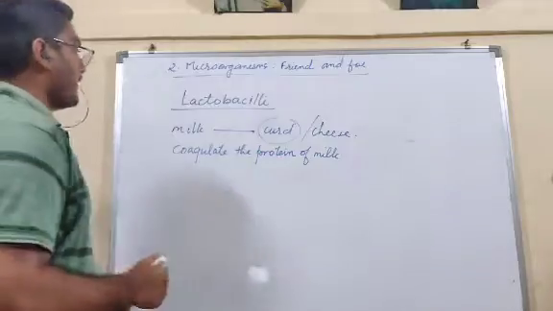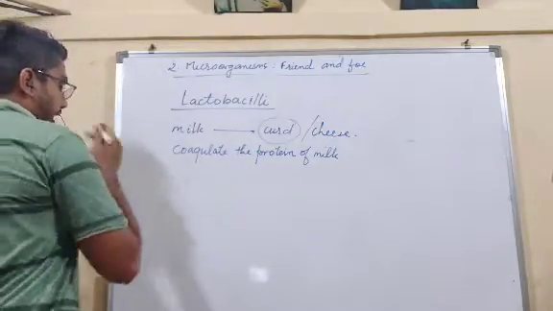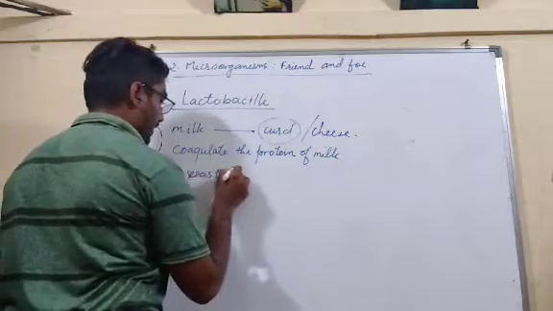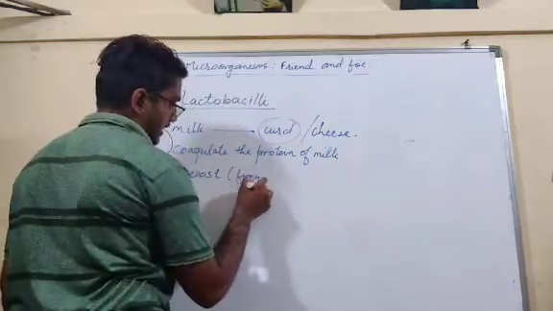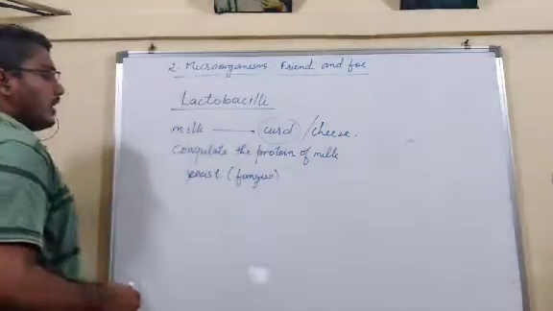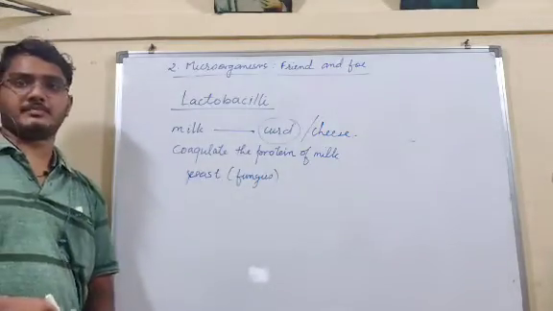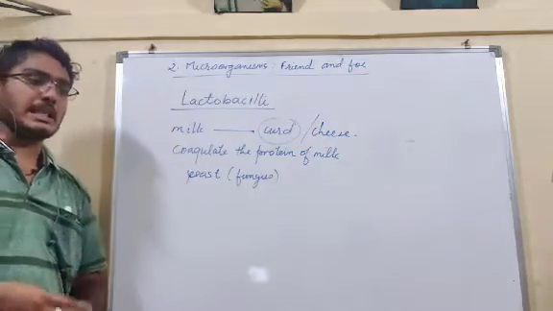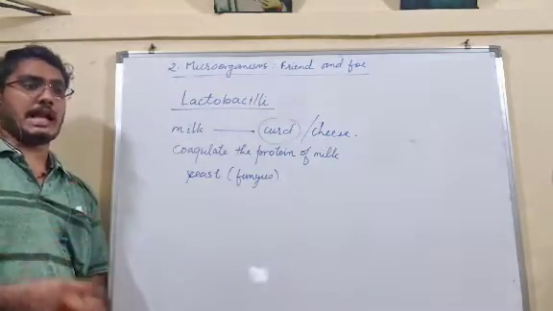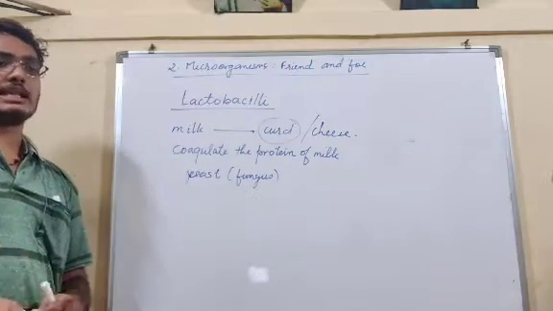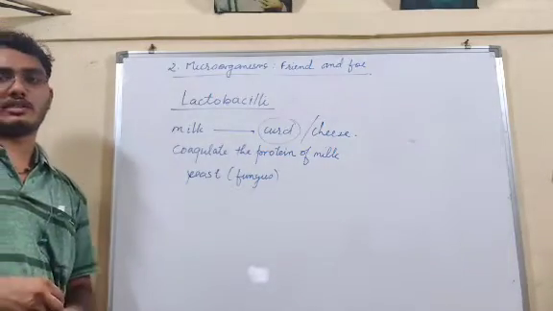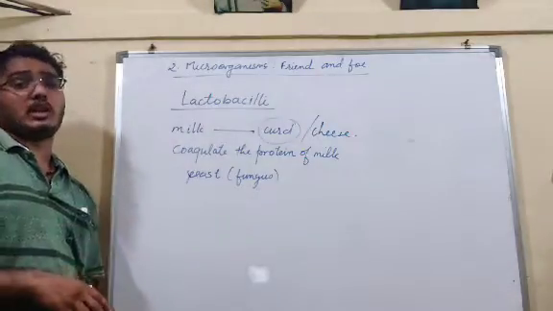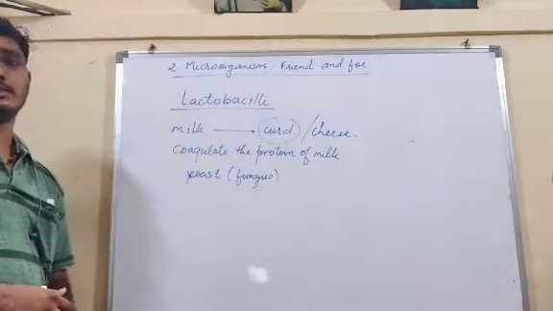Okay. Now some, not bacteria, it is a fungus. Yeast is a fungus. Now a fungus like yeast, many of us have heard about yeast. Yeast is added to bread, to cake, to many bakery products. Now why is yeast added to bakery products, the cake or the breads?